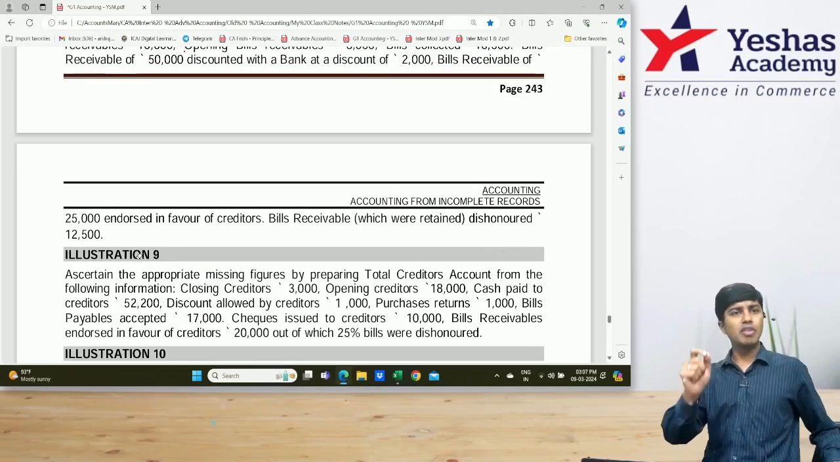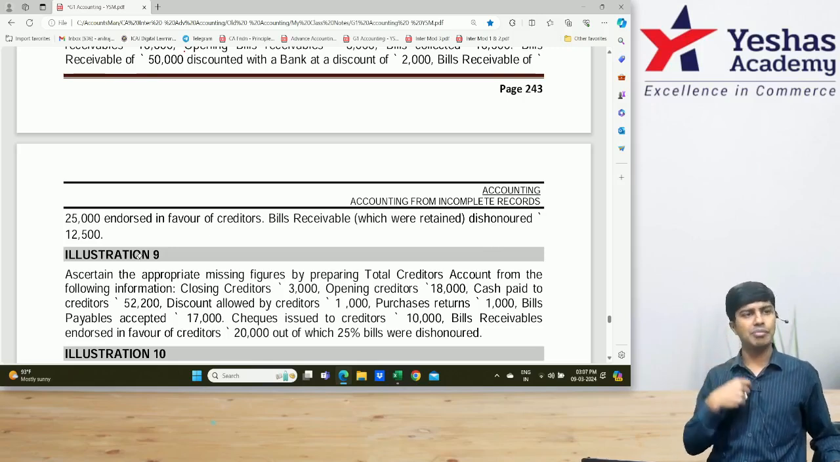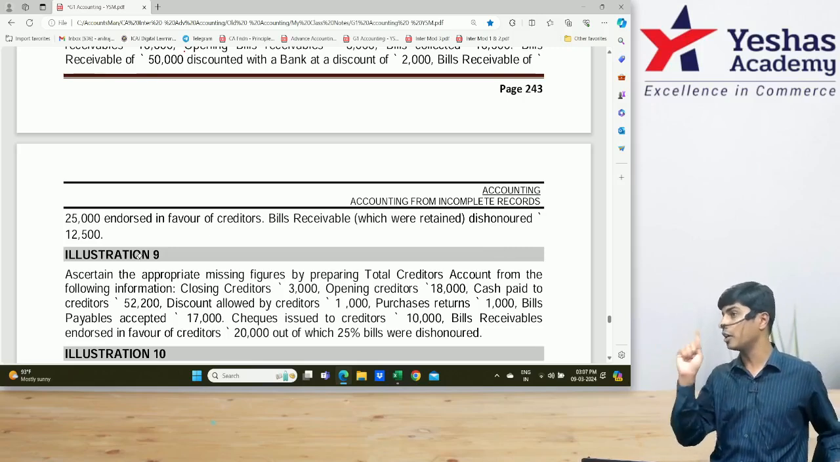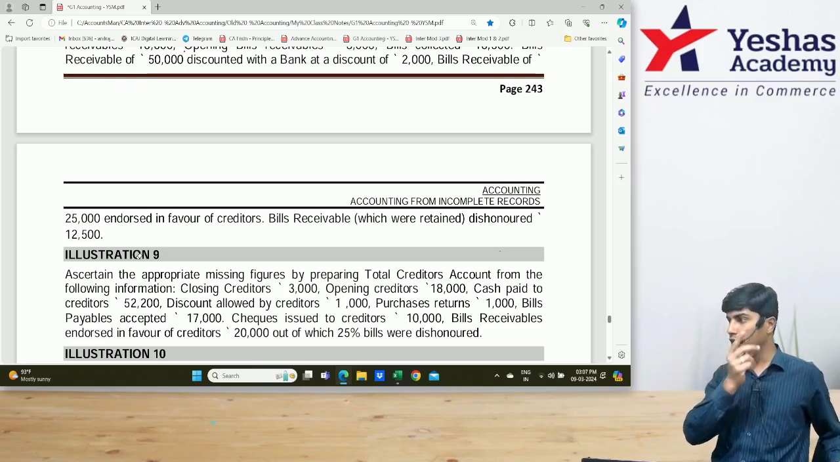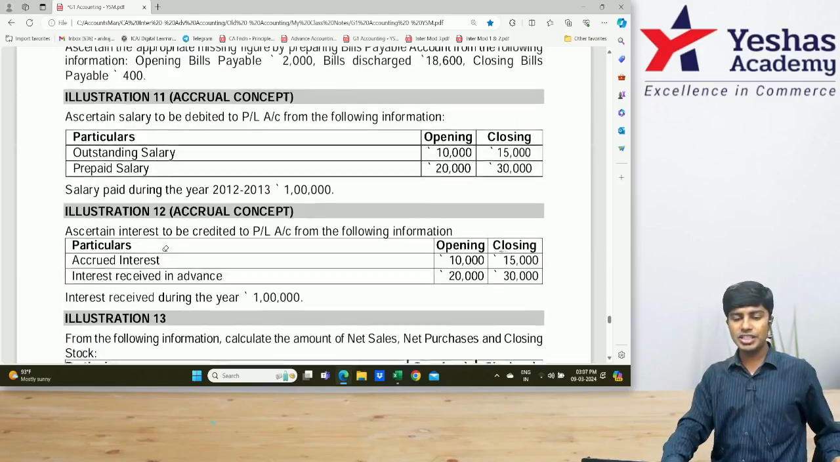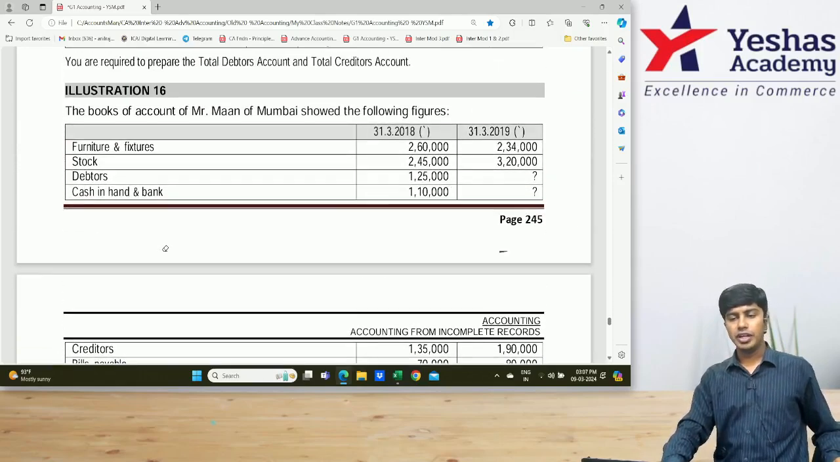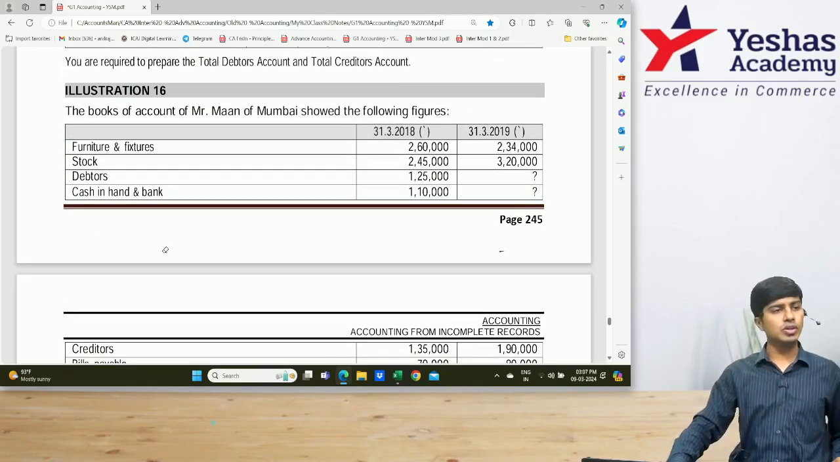So try them. If you get the answer, very good. If you don't, I am there. I don't mind solving 13, 14, 15 completely in class tomorrow if required. If required. But you guys would have to try. Will you? Can we go to the 16th one now? Everyone's ready? Very good. The 16th one is what we're going to solve.